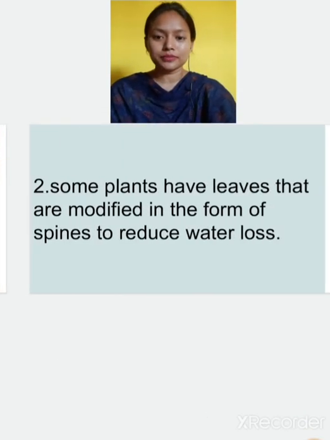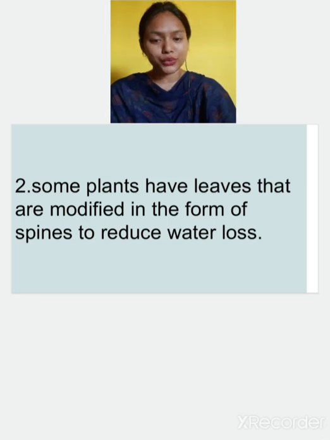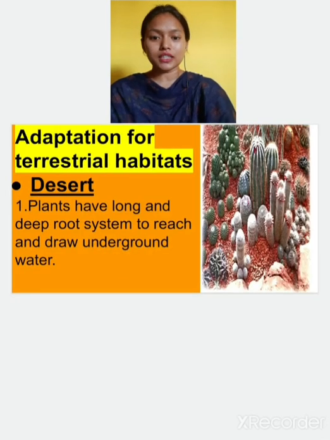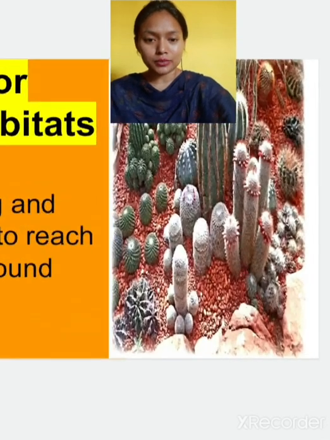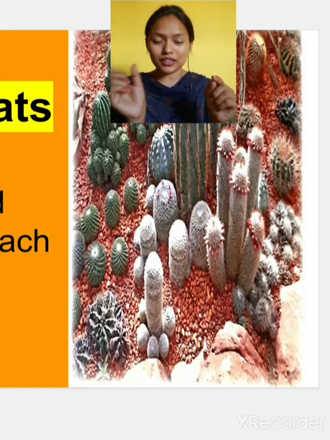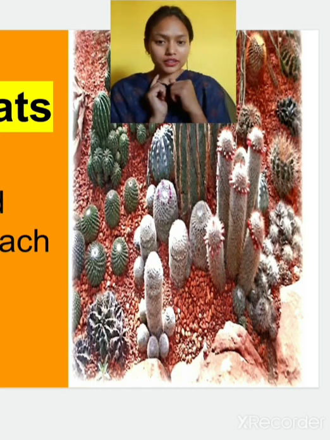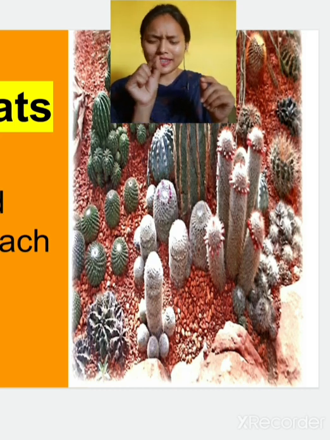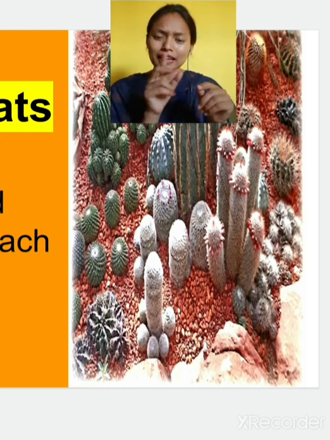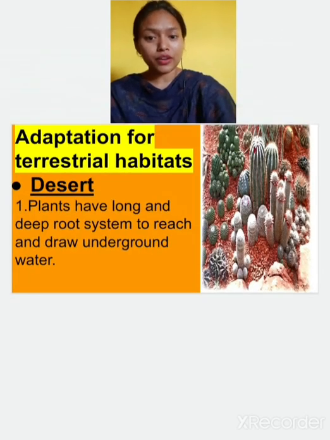Second one is that some plants have leaves that are modified in the form of spines to reduce the water loss. If you have seen the cactus plant, in the cactus plant there are needle-like spines. These spines are the needles in the cactus plants. They pin when we touch them, they hurt us. Yes or no? So long needle-like spines are there. What do they do? They prevent the water loss.